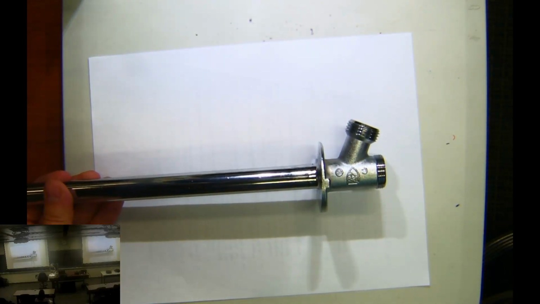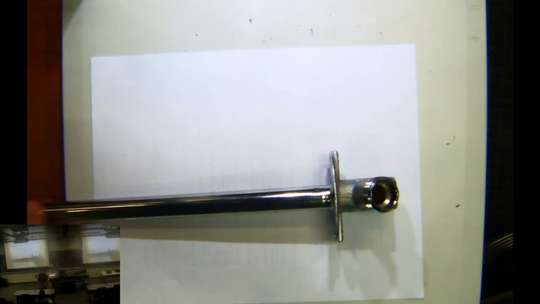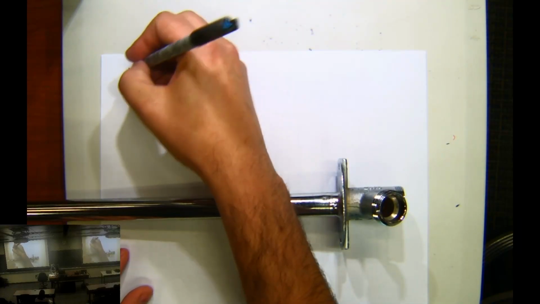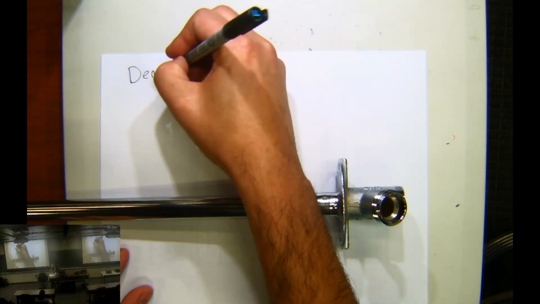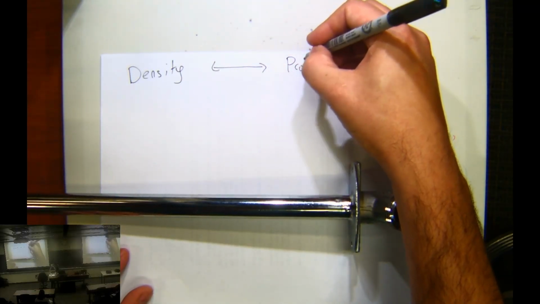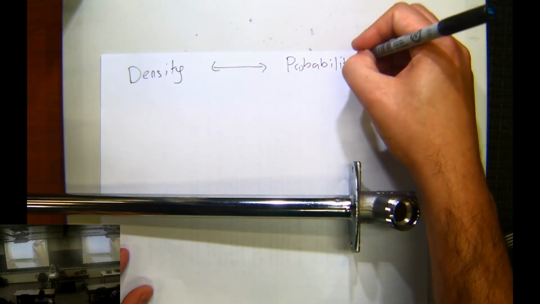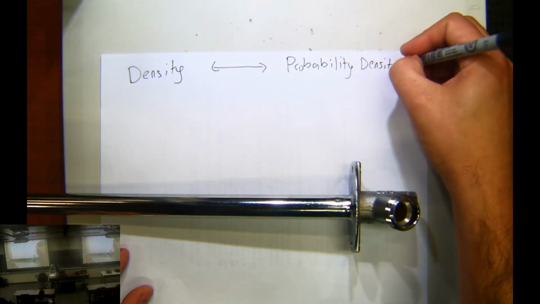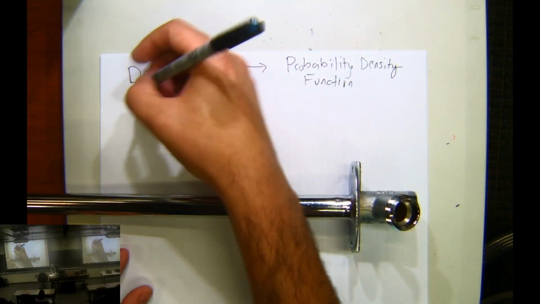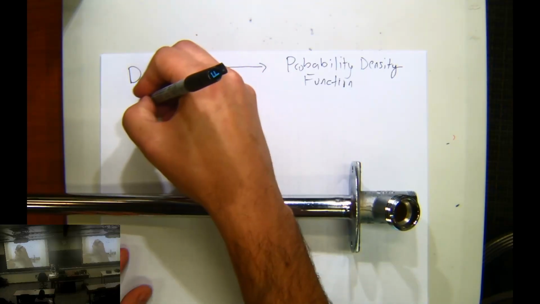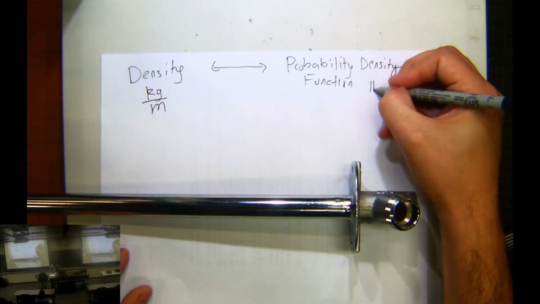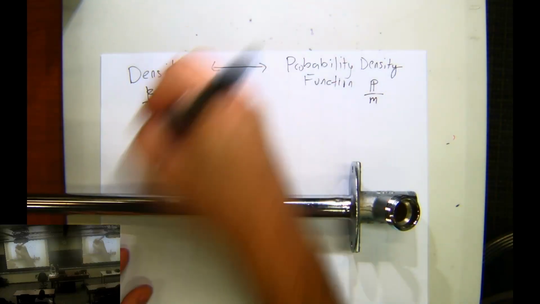If I draw a little analogy here, maybe I'll put this vertically upwards like that. This has a density function. The density becomes like the probability density function. The density function in real life is in like kilograms per meter. And the probability density function in real life is in like probability per meter. I'm going to say P per meter. M here stands for meter.